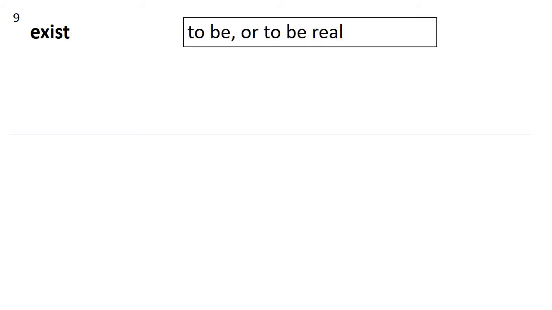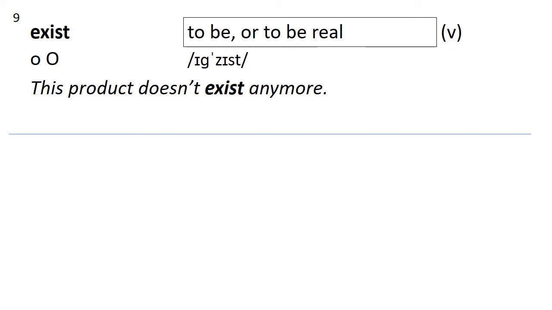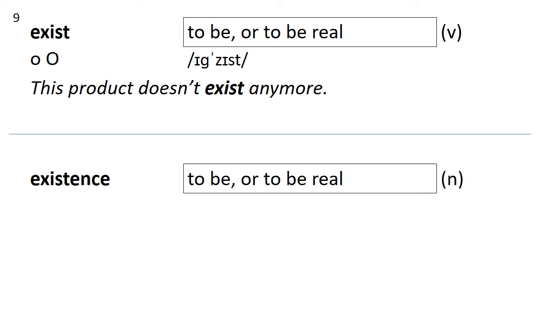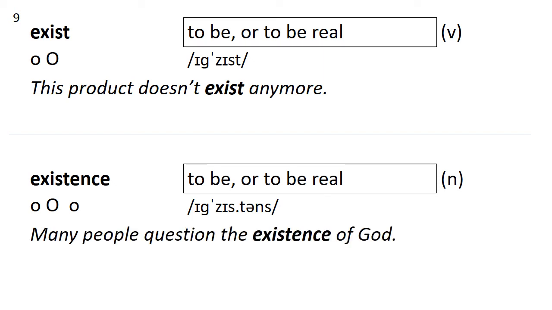Number 9 is exist. Exist means to be real or just to be. Exist is a verb. How many syllables? Exist. 2. Stress on the second. This product doesn't exist anymore. Now it has a word family, so we're looking at existence. Same meaning, but this is a noun. How many syllables? Existence. 3. Stress on the second. Many people question the existence of God. So many people wonder if God is real or not real.